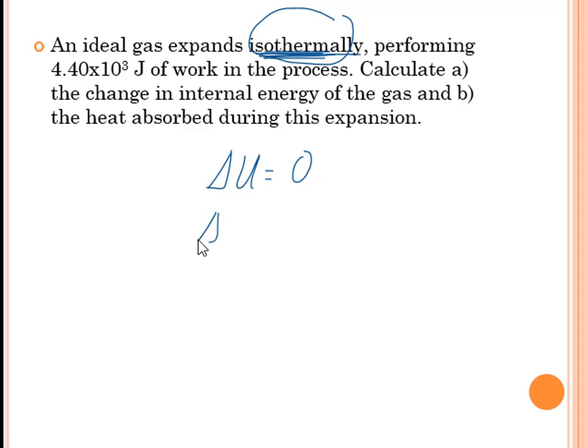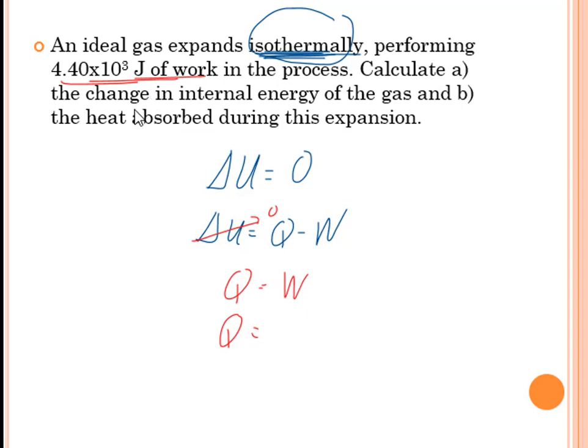So we have here again delta U is equal to Q minus work, but since delta U is equal to 0, we now have Q is just equal to the work done. So Q is equivalent to, we have here, 4.4 times 10 to the third joules of work in the process.